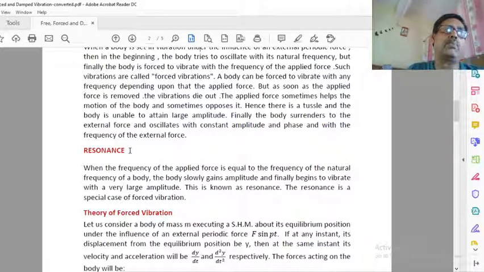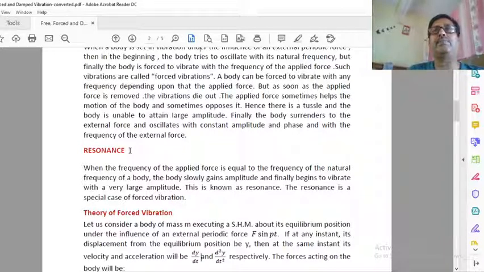But suppose, fortunately or unfortunately, the frequency of the body which is vibrating freely and the frequency of the applied force which we apply on the body match, meaning both the frequencies are the same. Then the result will be different from forced vibration.